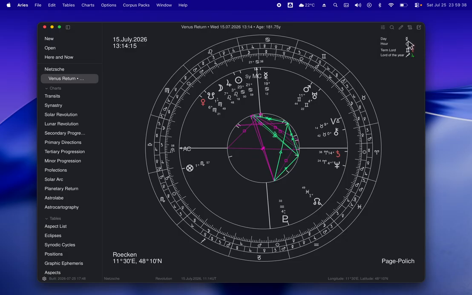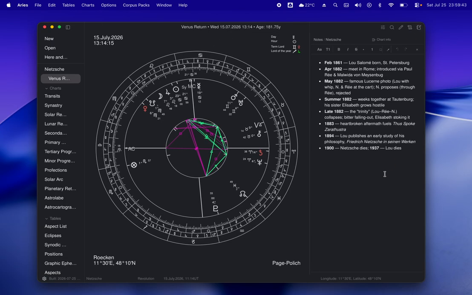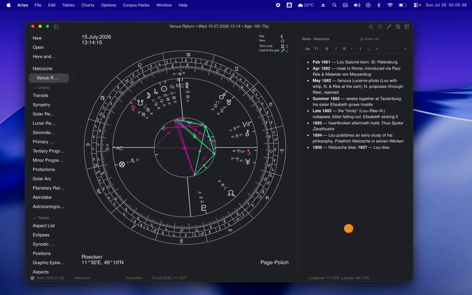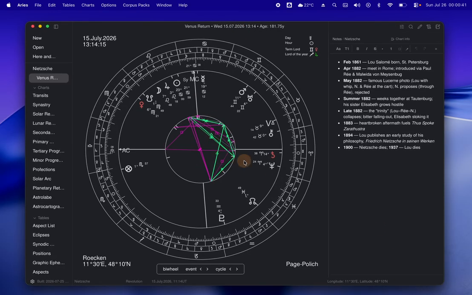I have prepared some notes here, so I'm just going to click on the notes editor, and you can see here I have a collection of notes about Friedrich Nietzsche's relationship with the infamous Lou Salome. As we can see, they met in the year 1882. Nietzsche saw Lou Salome as the love of his life, and within a few hours of meeting her, he proposed to her. Let's see if there was anything special about his 1882 Venus return.